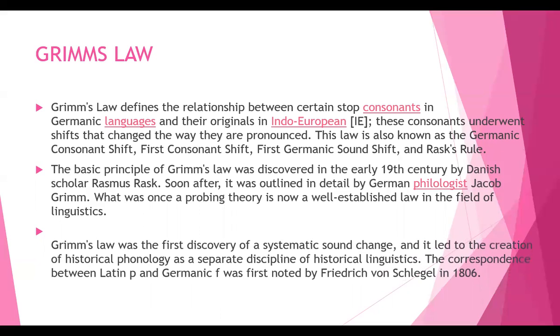Very, very important, right? So Grimm's law was discovered in the early 19th century by whom? Danish scholar Rasmus Rask. Later it was outlined in detail by German philologist Jacob Grimm. Right. So then what happened? It has been outlined, given a particular shape and structure by the philologist Jacob Grimm. It was given the name Grimm's law.